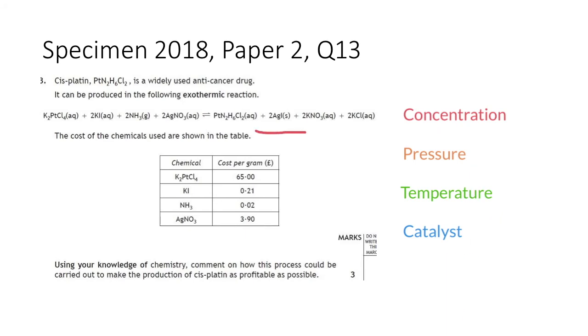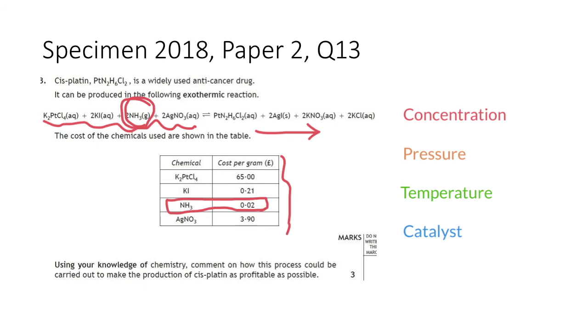So to shift this equilibrium to the right using concentration, we have to increase the concentration of our reactants. We also need to think about the profitability of this. We don't need to increase the concentration of all our reactants, just one of them will increase the rate of the forward reaction, shift the equilibrium to the right and increase the yield of our product. Looking down at the table here, we can see that the cheapest reactant is the ammonia. It doesn't cost that much. So by adding more of the ammonia, we're going to have the desired effect.